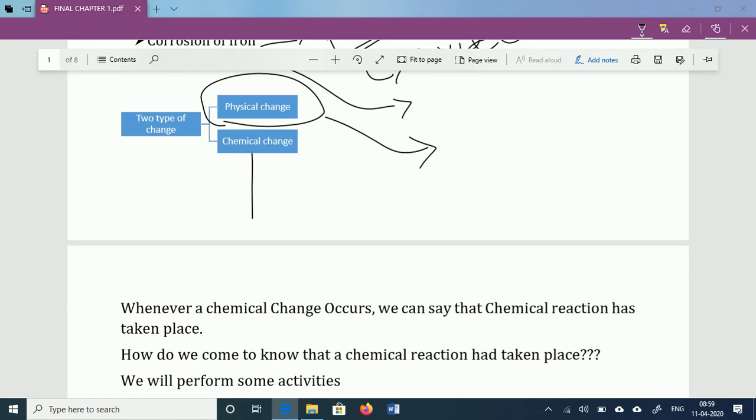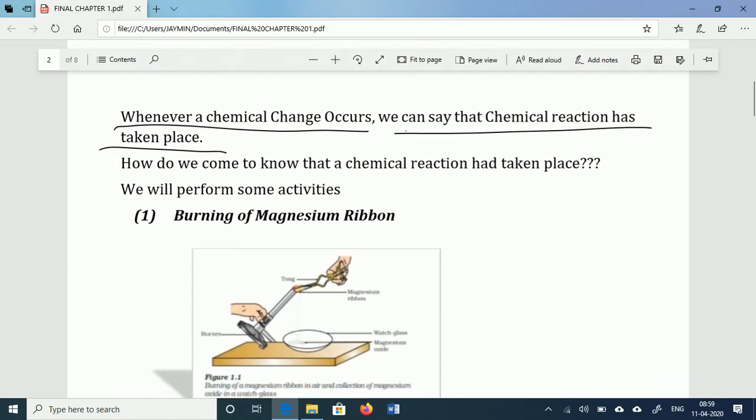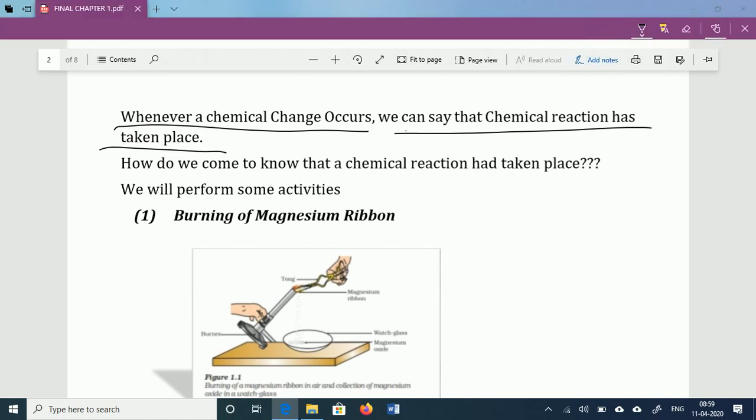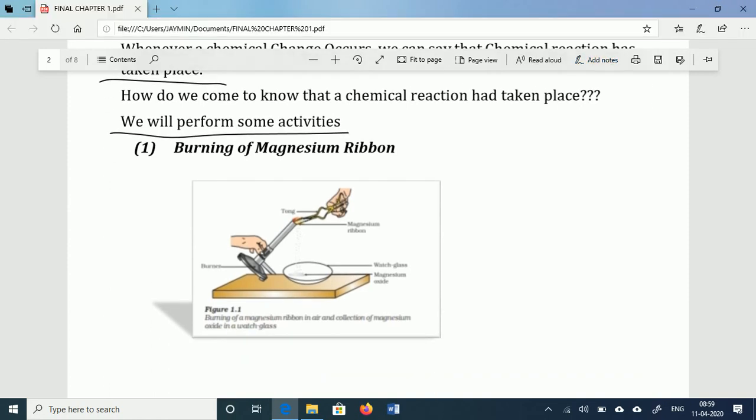Whenever a chemical change occurs, we can say the chemical reaction has taken place, otherwise not. By a physical change we cannot say that a chemical reaction has occurred. How do we judge whether a change is a chemical change or a physical change? Here we will understand some activities. These activities can give an idea about predicting whether a chemical reaction occurs or not.